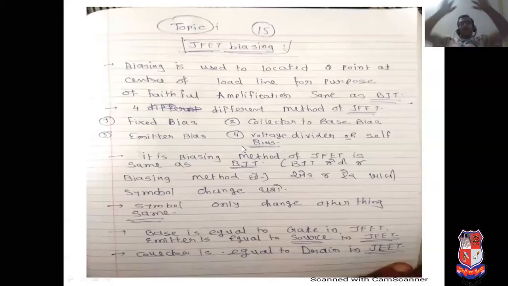JFET biasing. What is the meaning of biasing? Biasing is used to locate the Q point at the center of the DC load line. It is the fundamental concept of transistor, and the same can be applied in JFET. So there are four types of biasing: fixed bias, collector to base bias, emitter bias, and voltage divider bias.